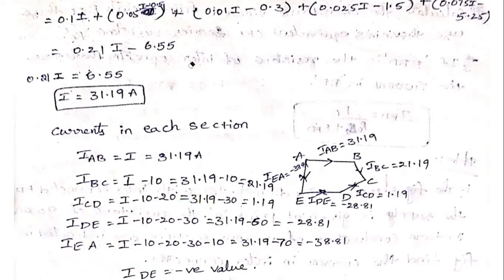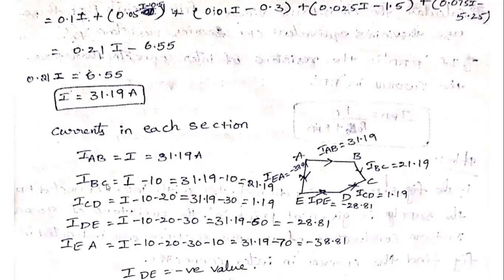What is the current in the A to B section? That is I. What is the I value? 31.19. Therefore, IAB is equal to 31.19 amperes. Next, we calculate the current in the BC section, that is IBC.